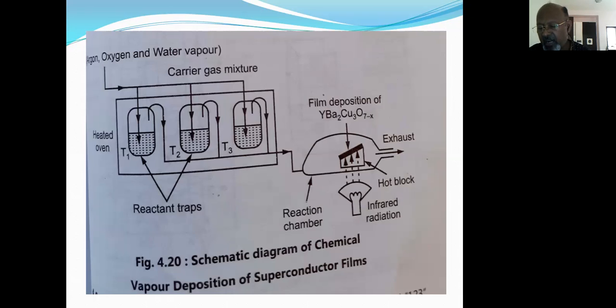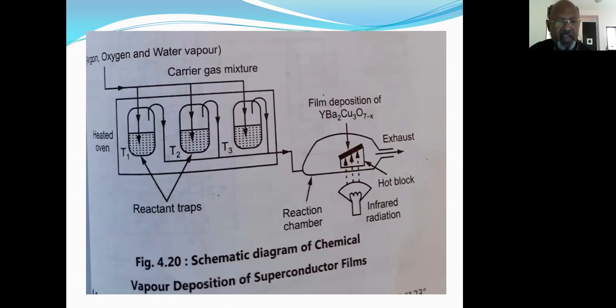In March 1987, one of the most significant ceramic superconductors was reported by Wu and co-workers. This is a mixed oxide type of material based on the YBaCuO system, formulated as YBa2Cu3O7, which became superconducting at 93 kelvin. Such materials are called warm superconductors or high temperature superconductors, as they work at very high temperature.